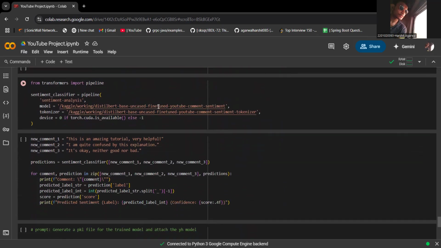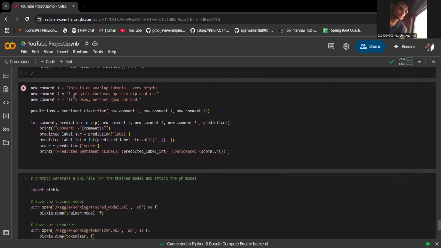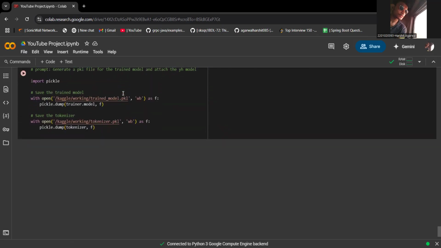As you can see, these are our testing comments. "This is an amazing tutorial" gave the output true, 1, which is positive, and same for the others.